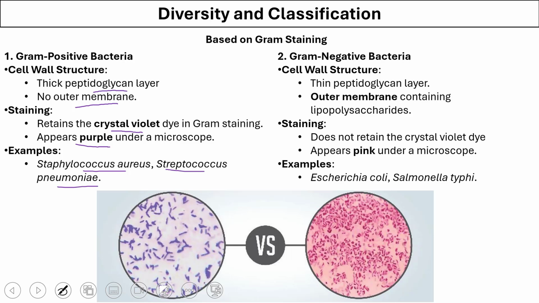Now, gram-negative bacteria have a thin peptidoglycan layer, and they have an additional outer membrane which is made up of lipopolysaccharides. As the name suggests, they do not retain the gram stain and they appear pinkish under the microscope. Examples of this kind of bacteria are E. coli and Salmonella typhi that causes typhoid in human beings.